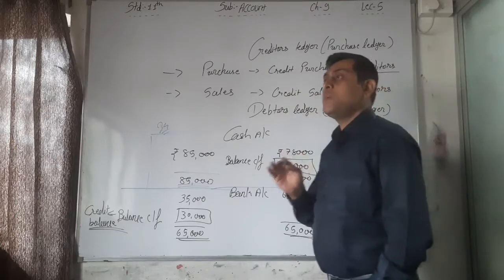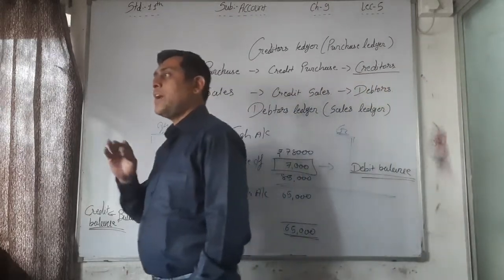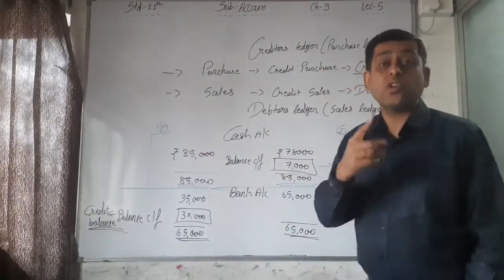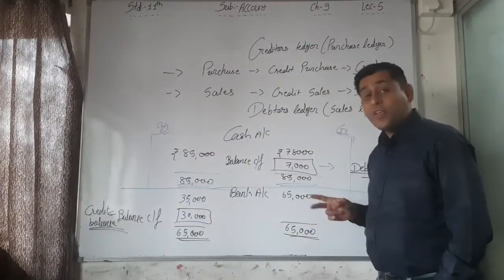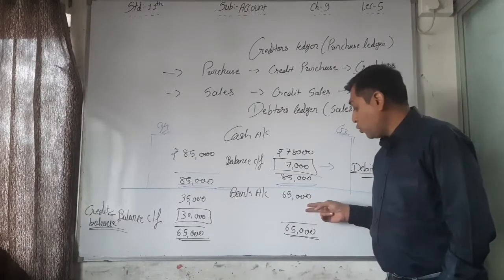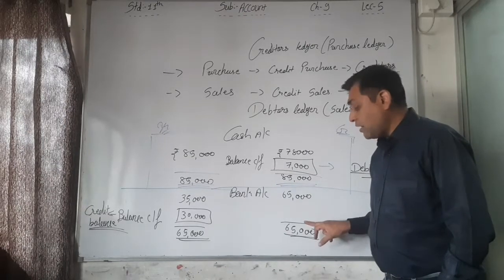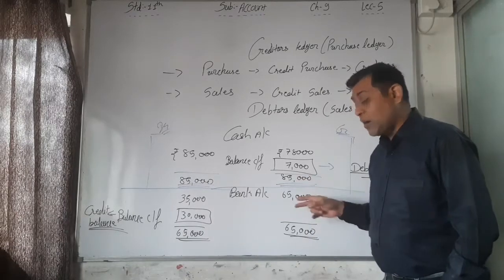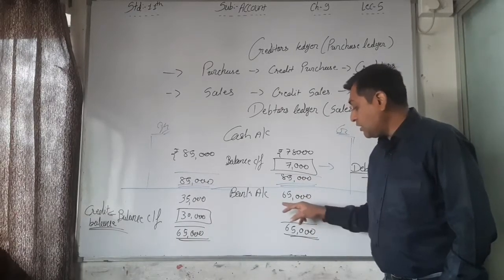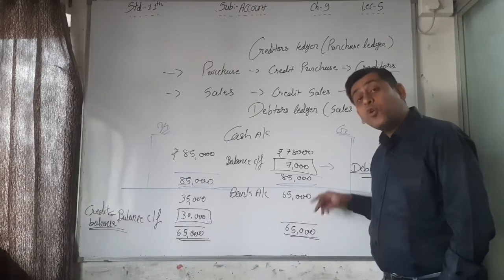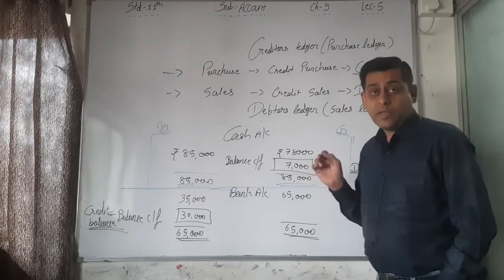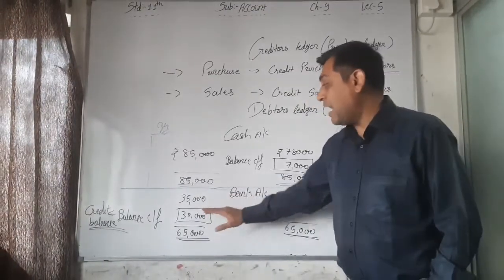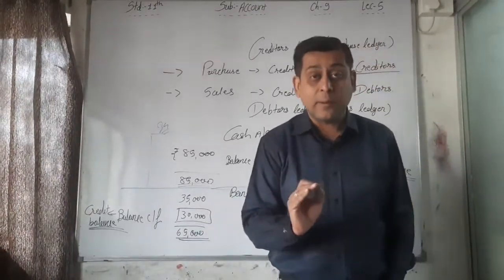Here, if we want to deposit any amount from cash to the bank, then we have to record it before the balance, that is, before the 2000. That's why I leave 2 lines before that, and then write down here 2000 rupees. Then find the difference, and whatever the difference is, we write it before the closing balance, because the closing balance is always the last item in the accounts.